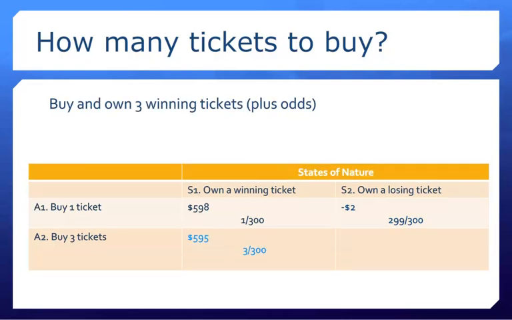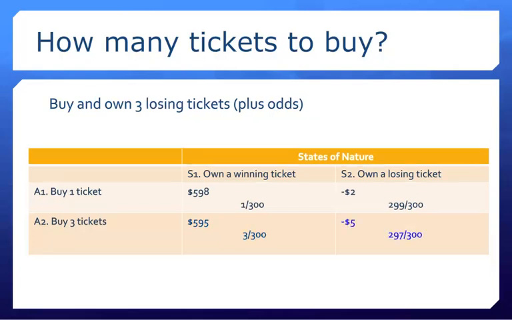All we need to do from here on out is to fill in the information that we know in the decision problem. Right now, this is what it would look like if I bought 3 tickets and I ended up having a winning one. And finally, here's what my completed decision matrix might look like once I've filled in all of my information.